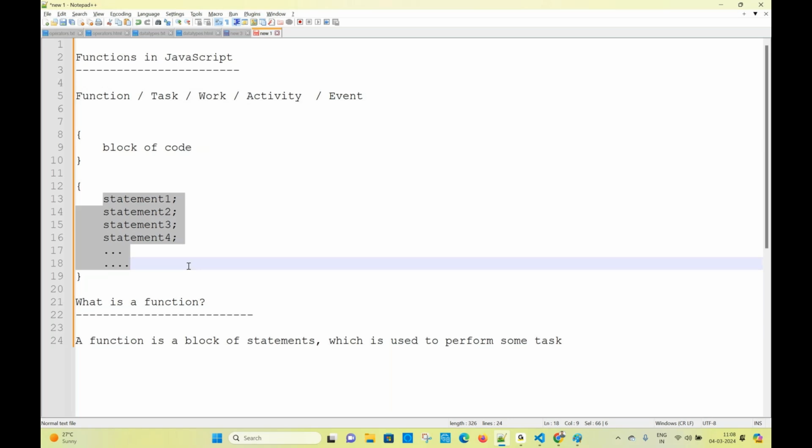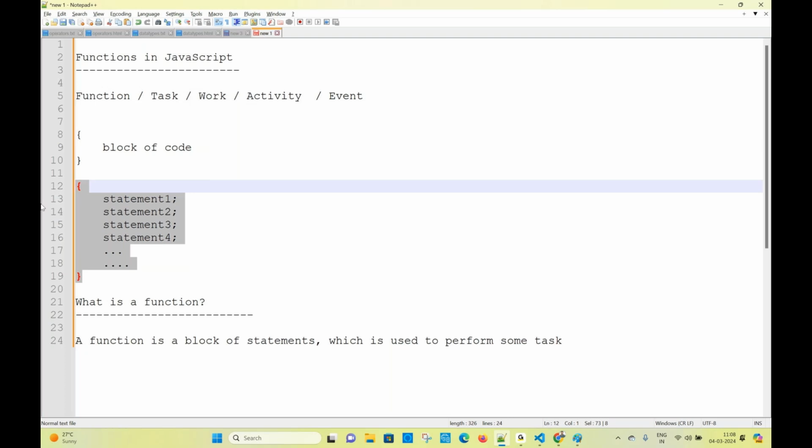One statement, plus or minus one statement, a plus b is like this. Everything is going to be one statement. These are the statements. What is it going to be called finally? Block of code. What does a block of code contain? A collection of statements. Why do we use the curly bracket? To group some statements together as one unit. These are all the statements related to one group. The curly bracket is for representing the block of code. The block of code may contain one statement or 10 statements or 1,000 statements based on the situation.